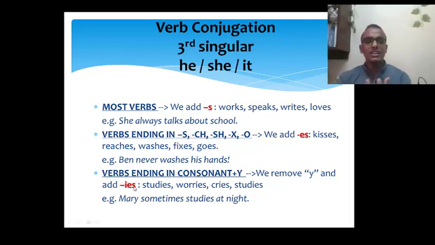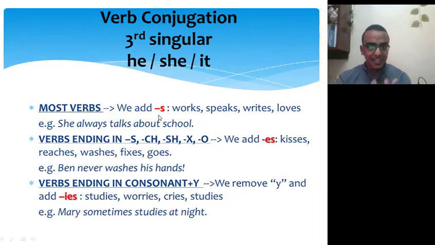So when do we add s or es or ies? Let's get to know. In most verbs, in most cases, we just add s. Like here, she works or he works, writes, loves.